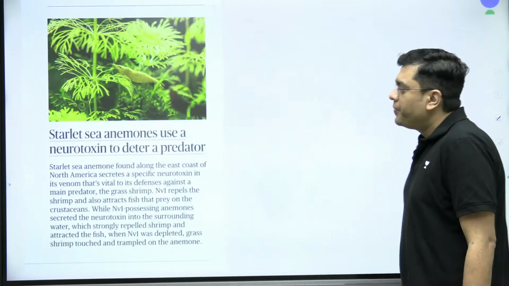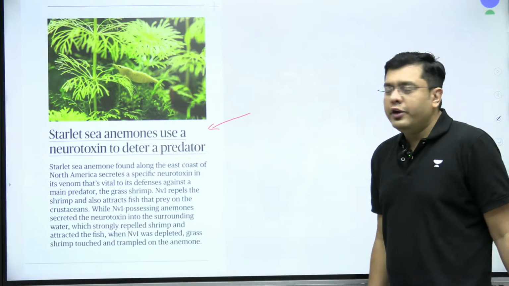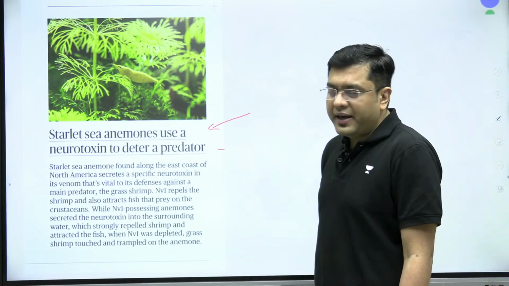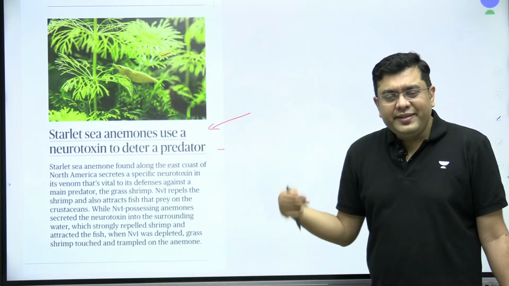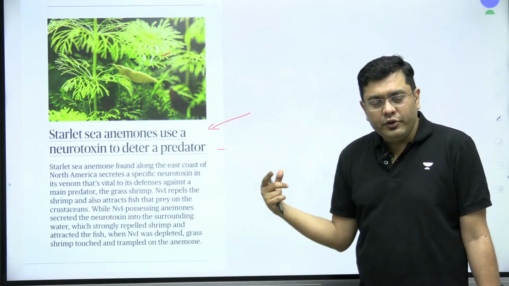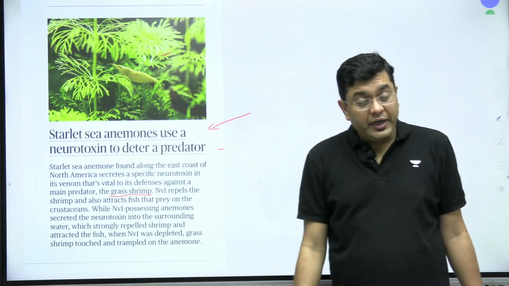Okay? Now, moving on to the next article, that is, starlet sea anemones use a neurotoxin to deter a predator. This is the kind of sea anemone that you can see. These sea anemones are hunted by the species that you refer to as the grass shrimp.